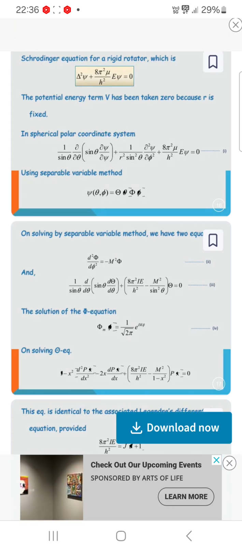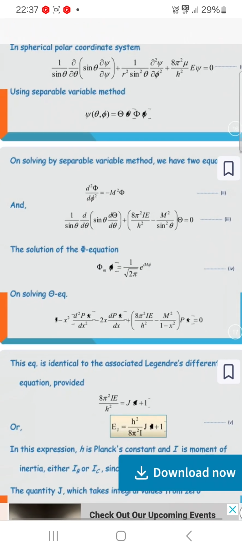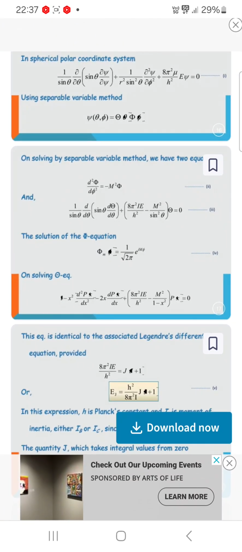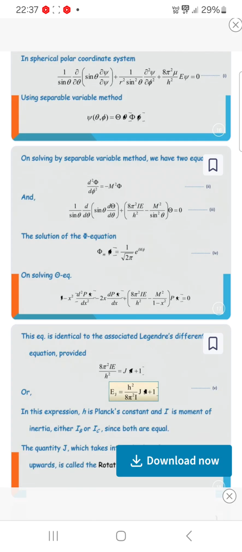d²φ/dφ² = −m²φ, and (1/sinθ) d/dθ (sinθ dΘ/dθ) − (m²/sin²θ) Θ = 0. The solution of the φ equation is φ = (1/√2π) e^(imφ). On solving the Θ equation, you have this equation, which is identical to the associated Legendre differential equation.